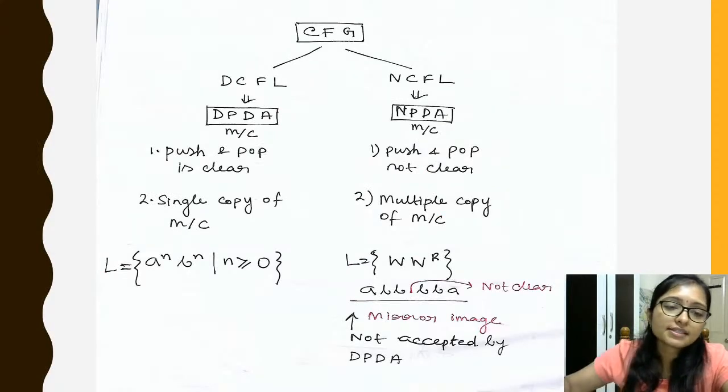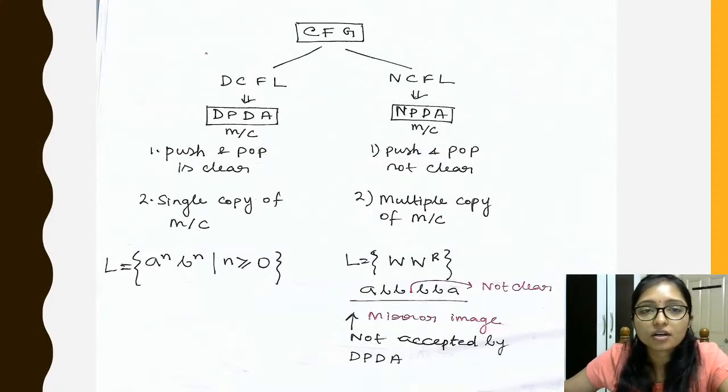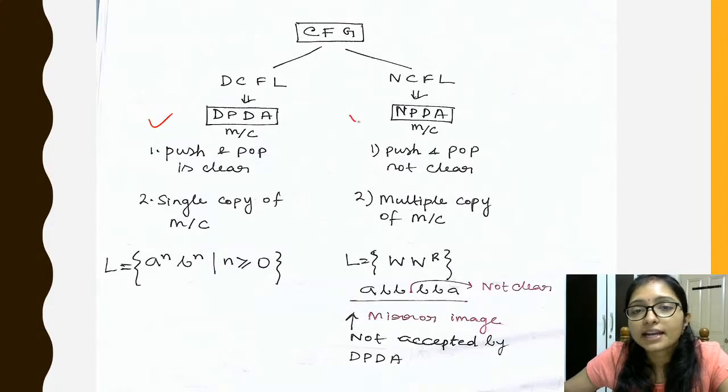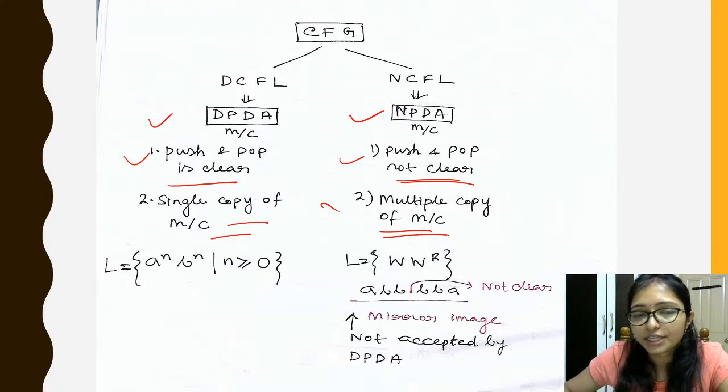Now there is CFG, and this is an example for CFG. So what is the example? That is DCFL and NPDA. I already told that push and pop is clear with a single copy of the machine, and here push and pop is not clear and there are multiple copies of the machine, right?